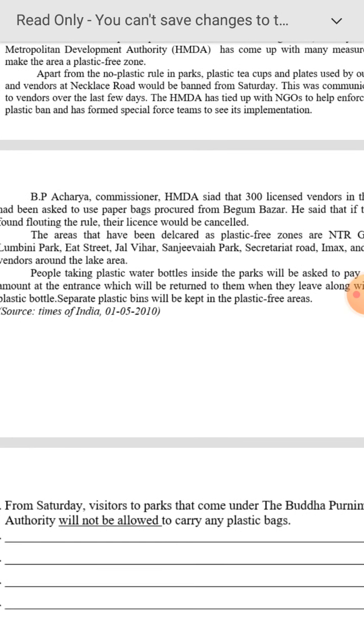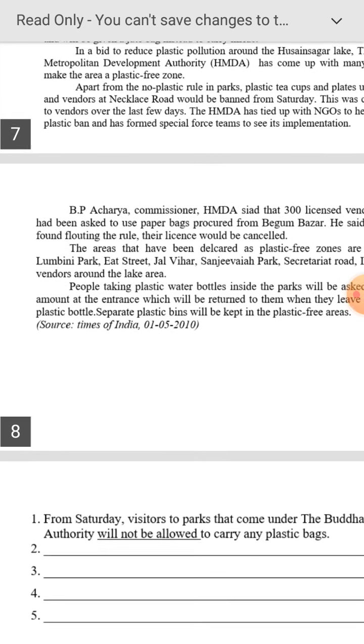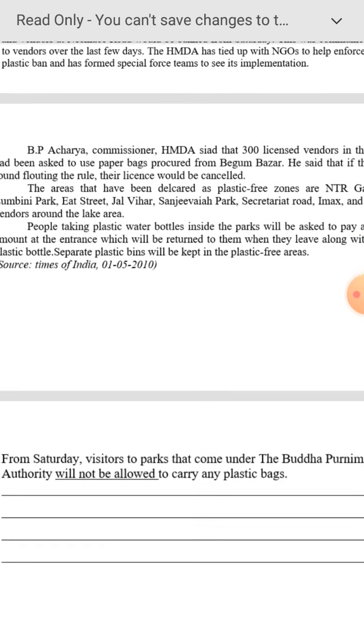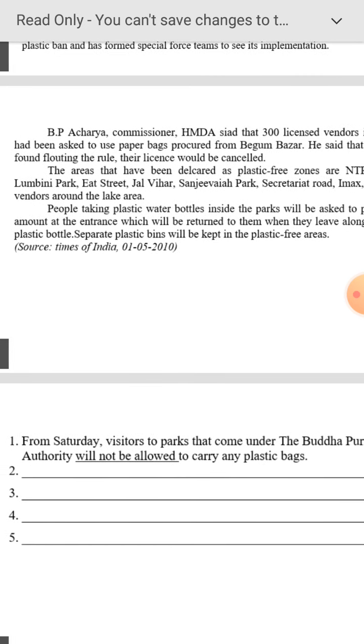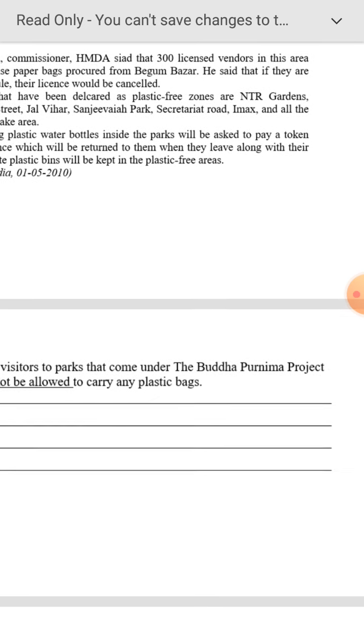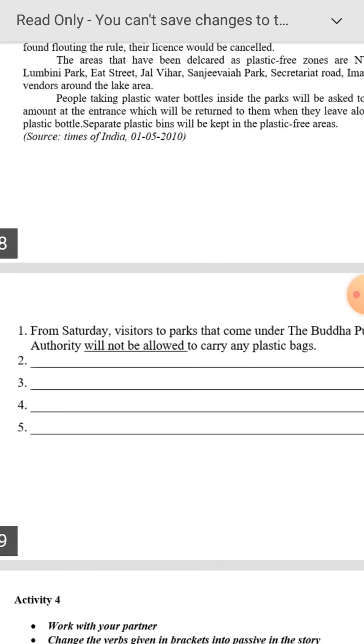Separate plastic bins will be kept in the plastic free areas. From Saturday, visitors to parks that come under the Buddha Purnima project authority will not be allowed to carry any plastic bags.